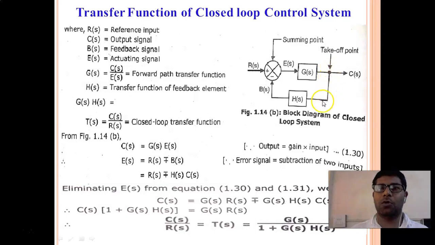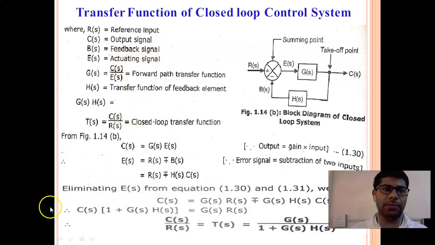We are taking some output from the output, that is C of s, towards the feedback element. We are applying it to the feedback element, and C of s is your output, right? So R of s is the input, C of s is the output, B of s is the feedback signal, or the signal which is coming from the feedback, and E of s is your error signal or actuating signal.